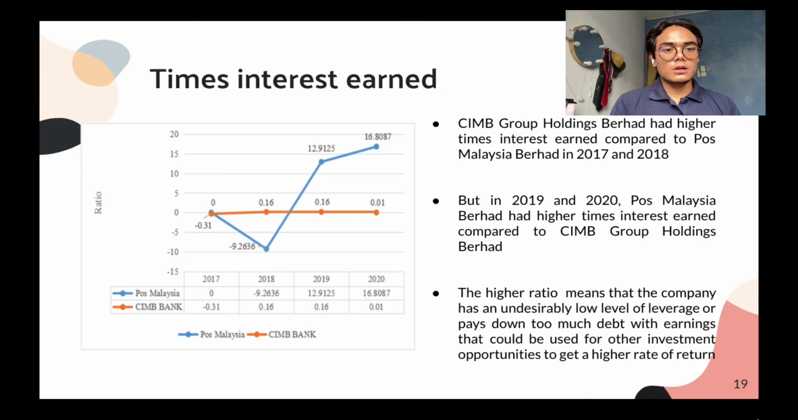CIMB Group Holdings Berhad had a higher times interest earned compared to Pos Malaysia in 2017 and 2018. But in 2018 and 2019, Pos Malaysia had a higher times interest earned compared to CIMB Group Holdings Berhad. The higher the ratio means that the company has an undesirably low level of leverage or pays down too much debt with earnings that could be used for other investments to get a higher rate of return.